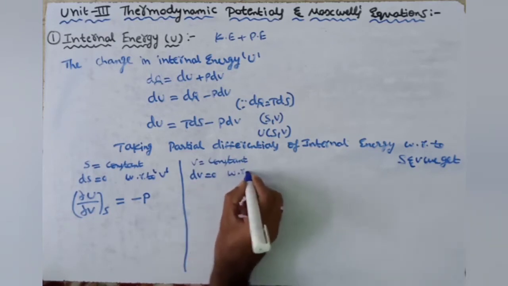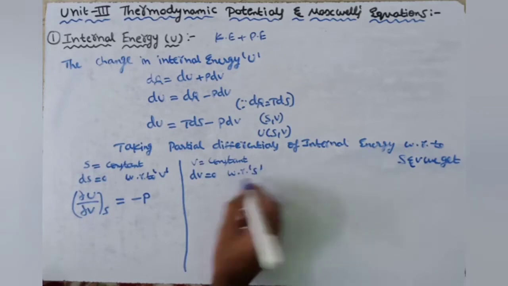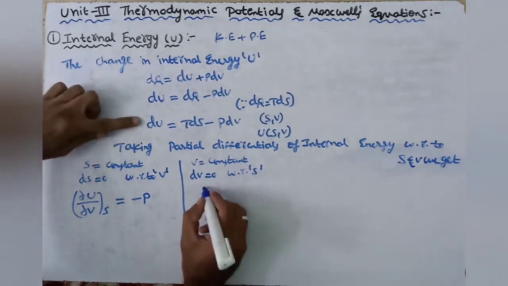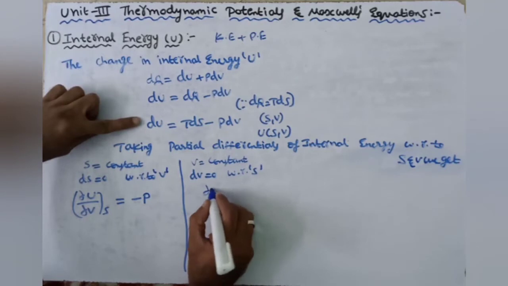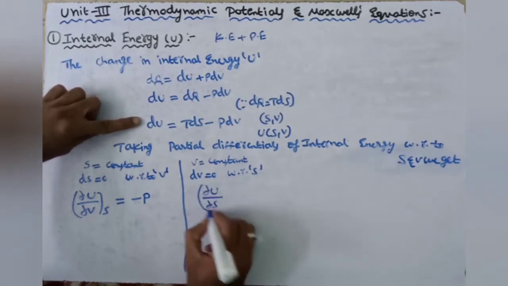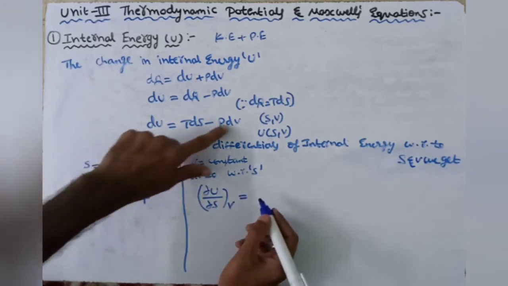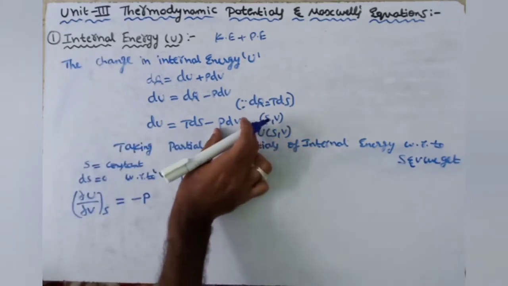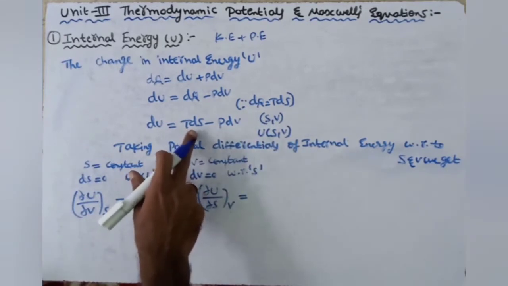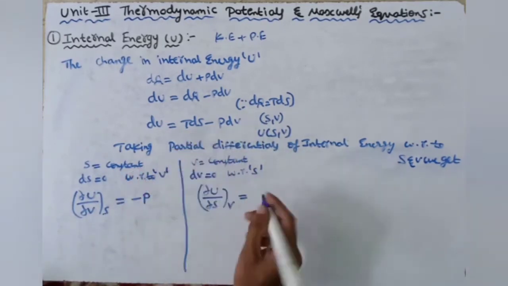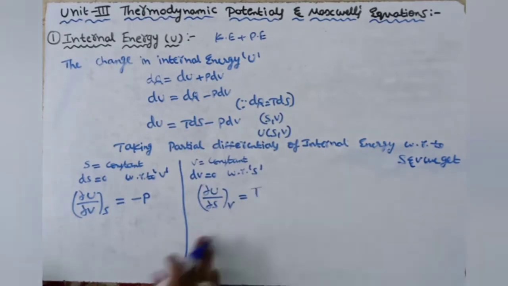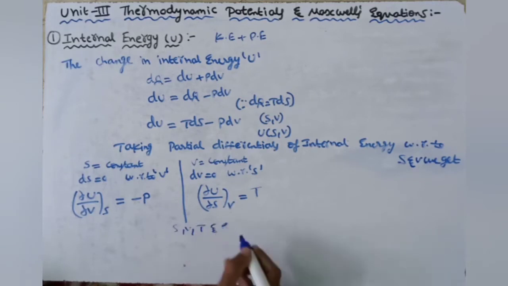With respect to S, we do partial differentiation, then this equation becomes ∂U/∂S at constant V, equal to, the dV term becomes 0. Here the partial differentiation of dS with respect to S becomes 1, so we have T. Here are the relations connecting internal energy with thermodynamical variables S, V, T and P.